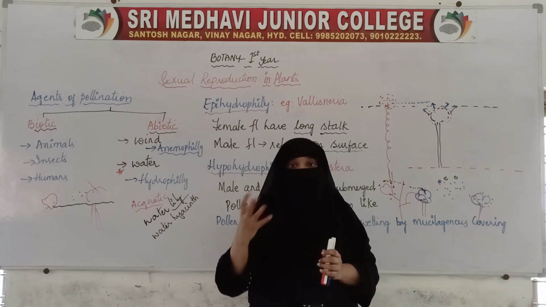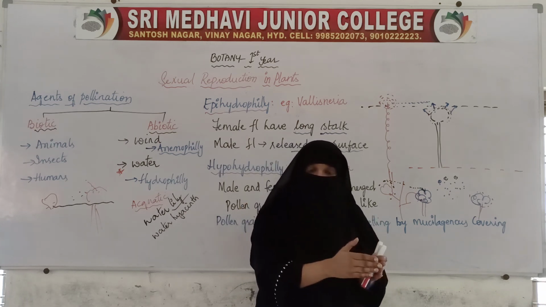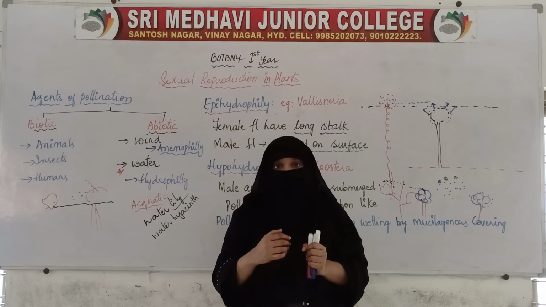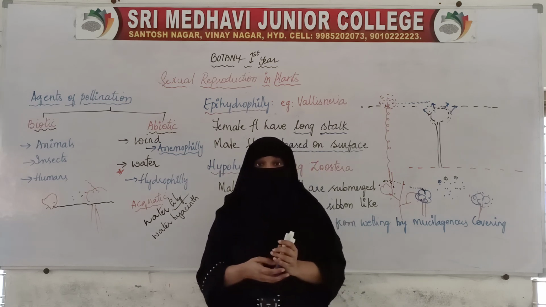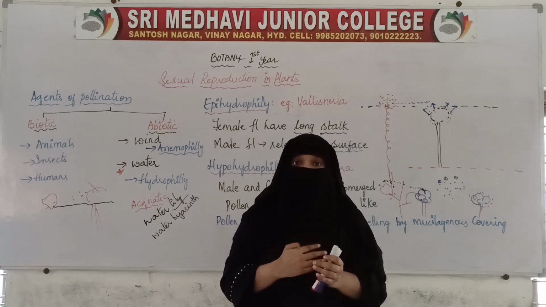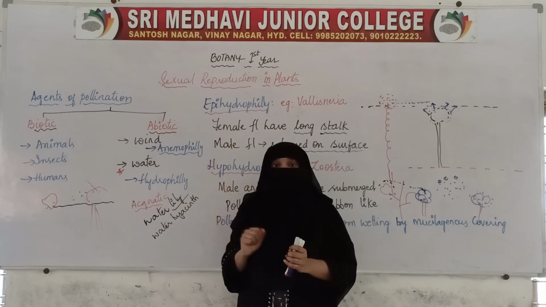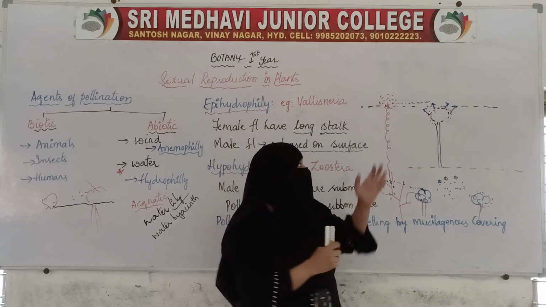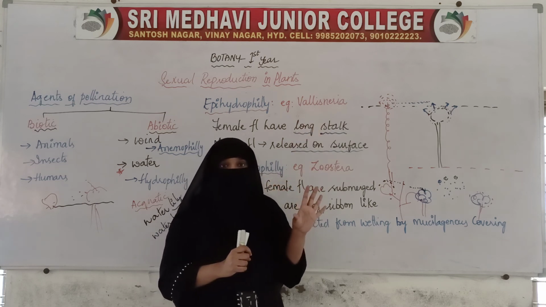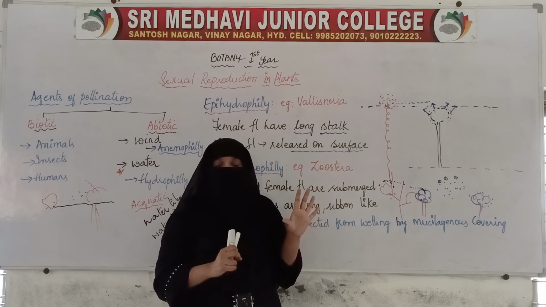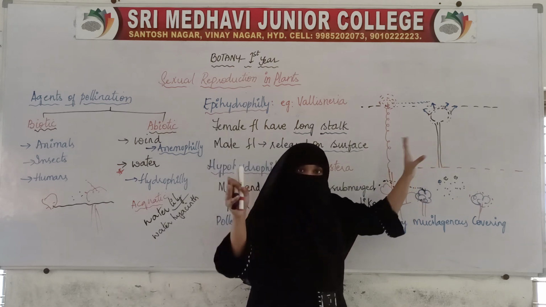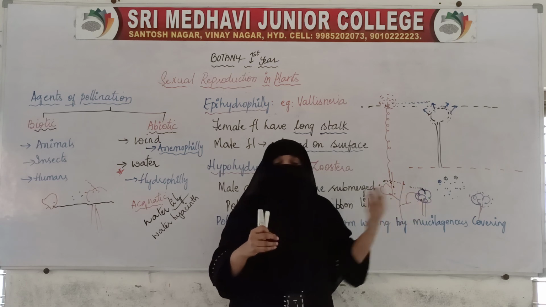The pollen grains which are dispersed by the wind might fall on the stigma, or they might not. The chance of falling is very rare. So in order to assure that pollen grains are transferred to the stigma, plants where pollination is by wind or by water, for example Vallisneria or Zostera, produce a much larger number of pollen grains, so that even if all of them get dispersed, at least a few will reach the flowers.